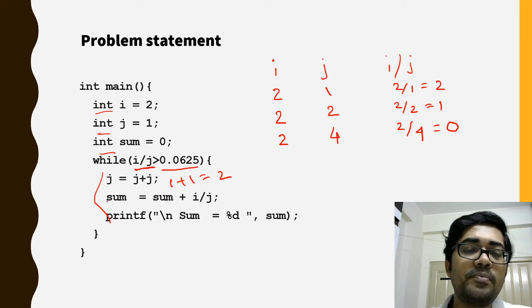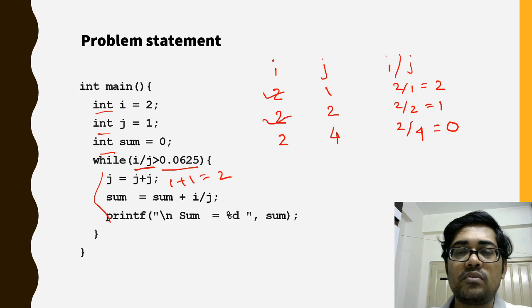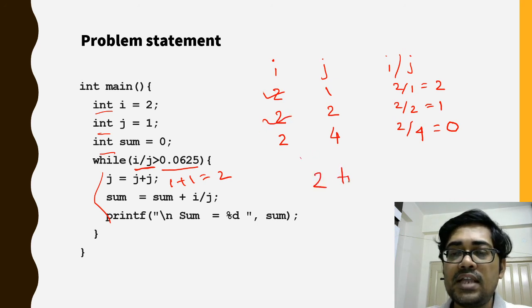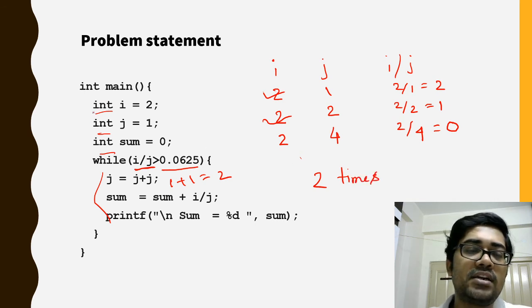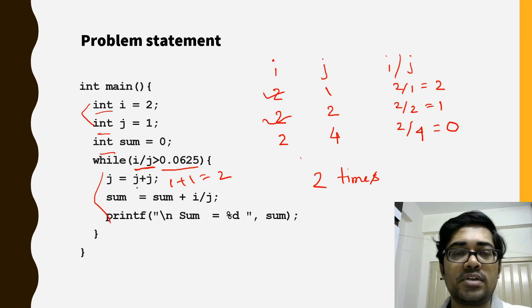So how many times will the print statement be executed? Only 2 times. We can see that in the same program, only the data type has changed, from float to int, and the number of iterations has changed. So in these types of problems, please be very careful about the data type. See what data type is mentioned here, because the data type can control how many times the while loop will be executed.